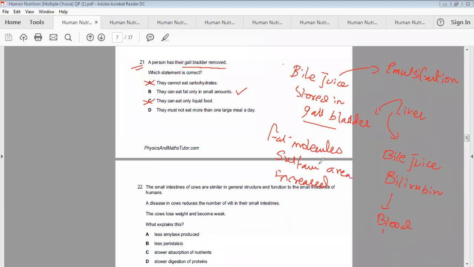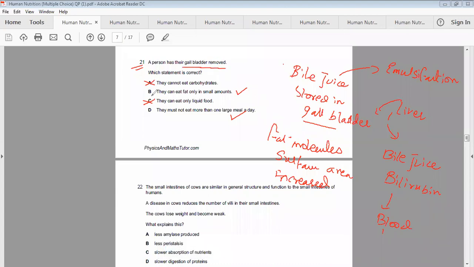Area increased, so the lipase can easily act on it and digest it in a proper way. So there are two options about which we have doubt, this one B and this one C. So from these, we now have to see which is the correct option. Let's discuss it a little.